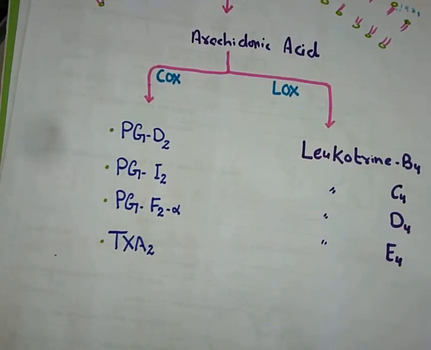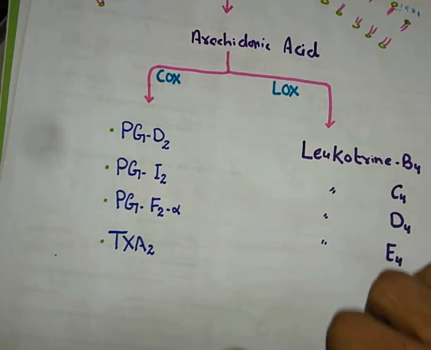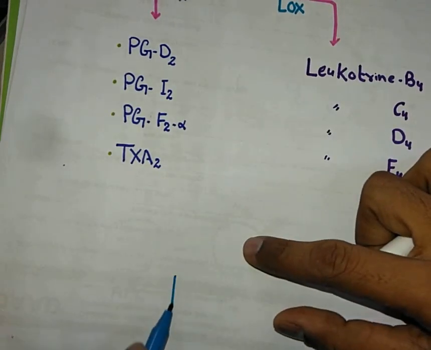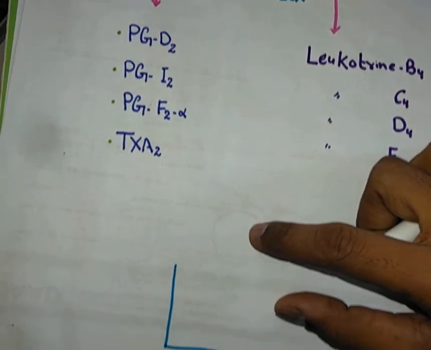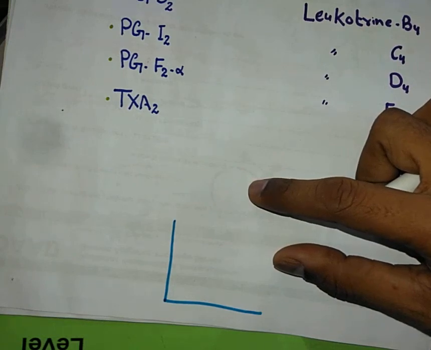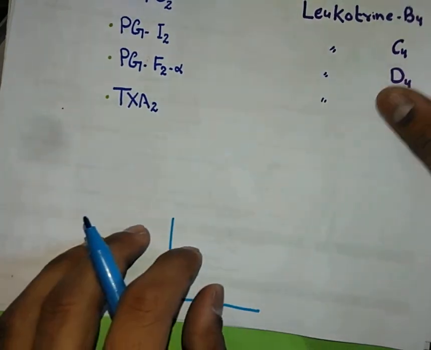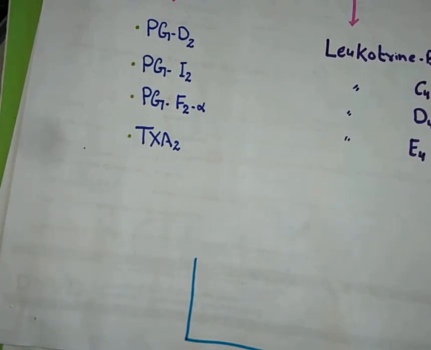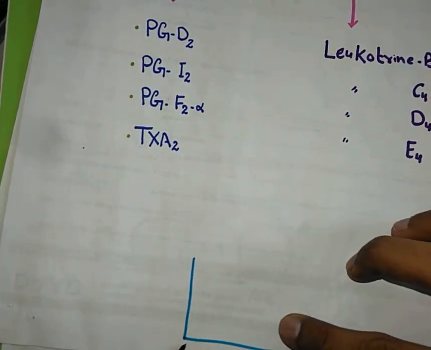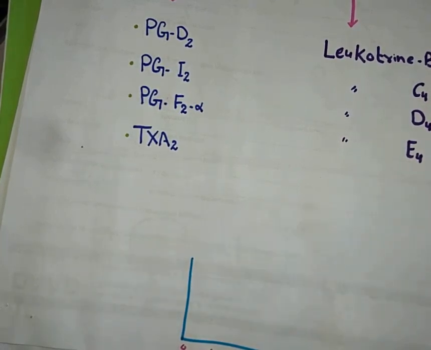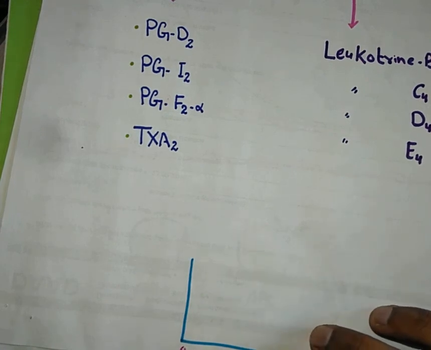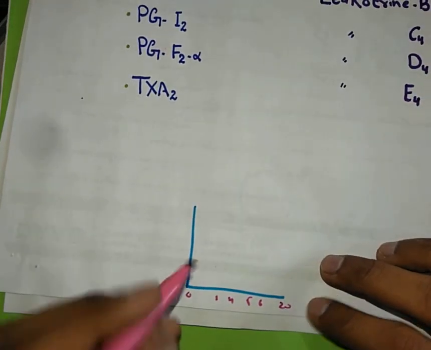First of all, let me show you the graph. As soon as the allergen comes and causes the cross-linking of antibodies, the content will be released. So an immediate reaction will start. For example, 0 minute, 1 hour, 4 hour, 5 hour, 6 hour, and so on, up to 20 hour. So what will happen?